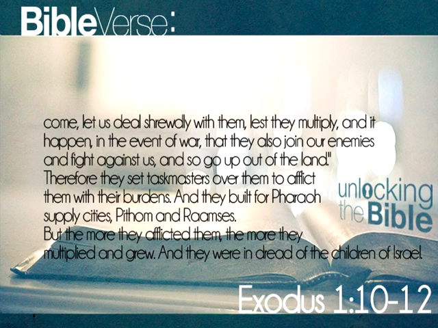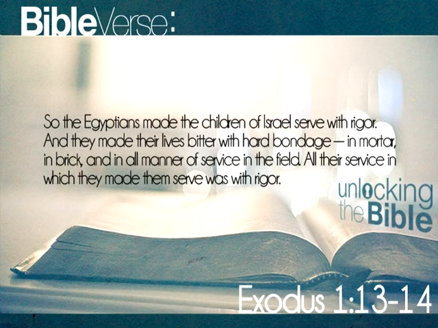Therefore, they set taskmasters over them to afflict them with their burdens. And they built for Pharaoh supply cities, Pithom and Ramses. But the more they afflicted them, the more they multiplied and grew, and they were in dread of the children of Israel. So the Egyptians made the children of Israel serve with rigor, and they made their lives bitter with hard bondage in mortar and brick and in all manner of service in the field. All their service in which they made them serve was with rigor. Pharaoh put taskmasters over them and drove them to hard labor, and he hoped that this would stop the Hebrew children from growing. But the reverse happened.